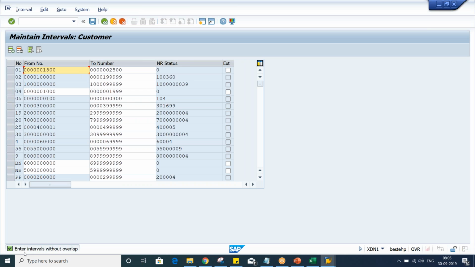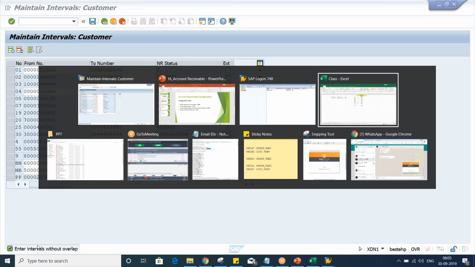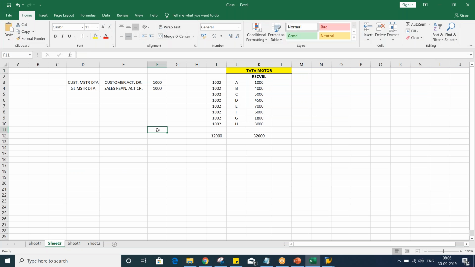Why? Because there is a message here: interval without overlap. In the sense, there is an overlapping issue. I have set up a number range of 1000 to 1999, and if somebody sets up another number range up to 2500, how is that possible?